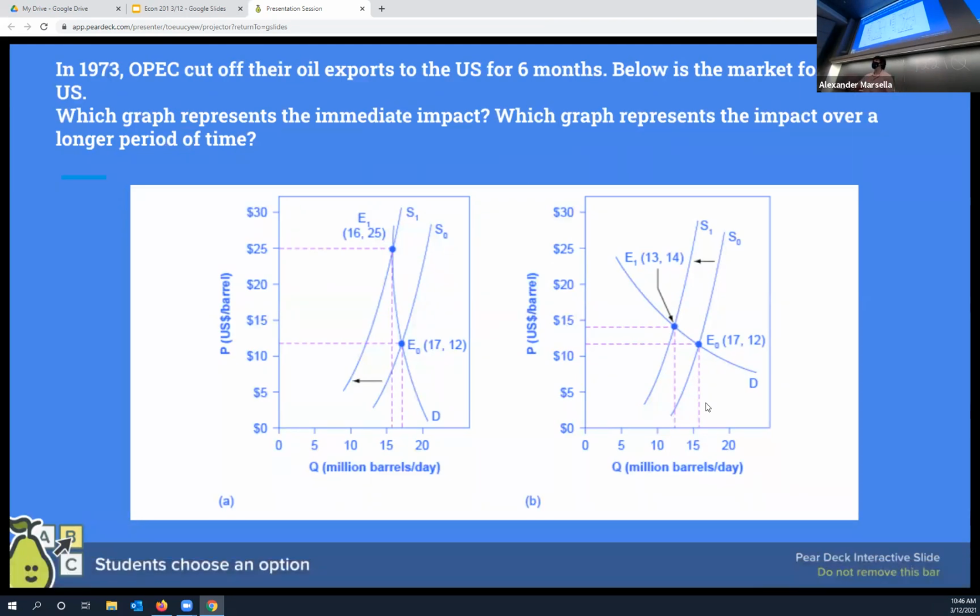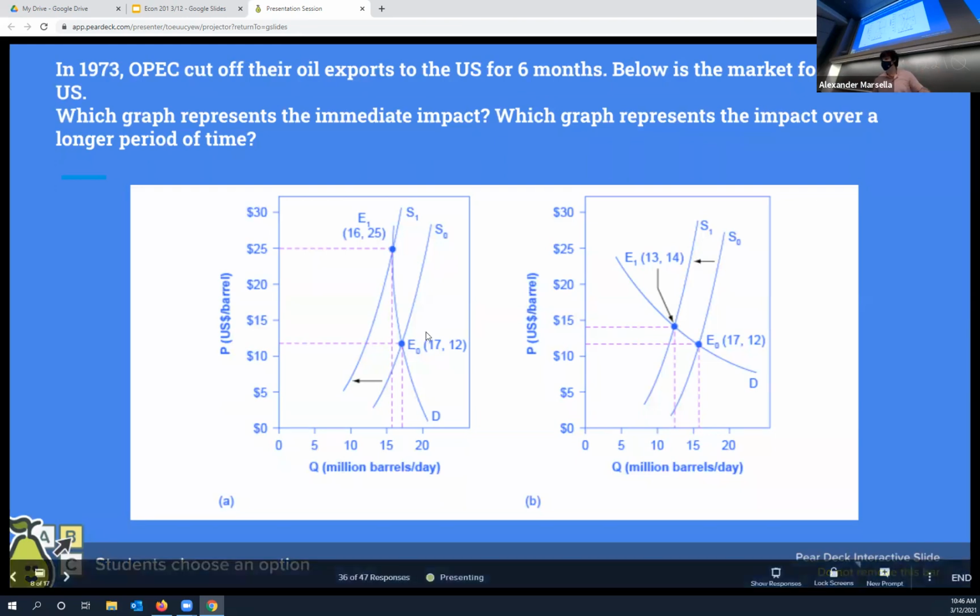It takes time to get to the point where you're ready to buy a new car in the first place, right? And so notice that at first, the quantity demanded barely changes and the price goes up by a lot. But over time, people find substitutes and the price may actually come back down close to its original level, as people substitute away from the expensive oil, okay?